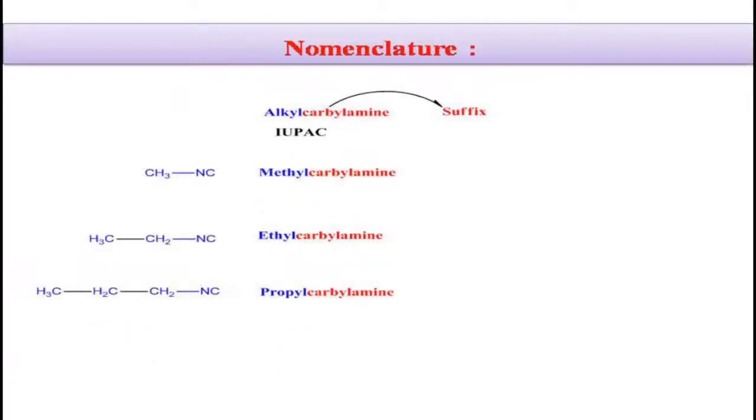This is the nomenclature for these alkyl isocyanides. According to IUPAC rules, the name is alkyl carbylamine. Here the first compound you can see is named methyl carbylamine. Second one is named ethyl carbylamine. Third one is named propyl carbylamine.